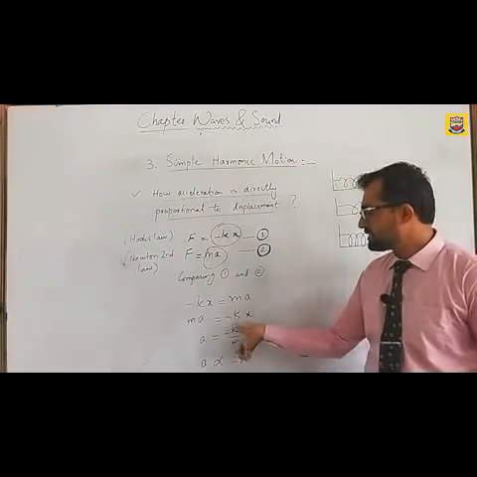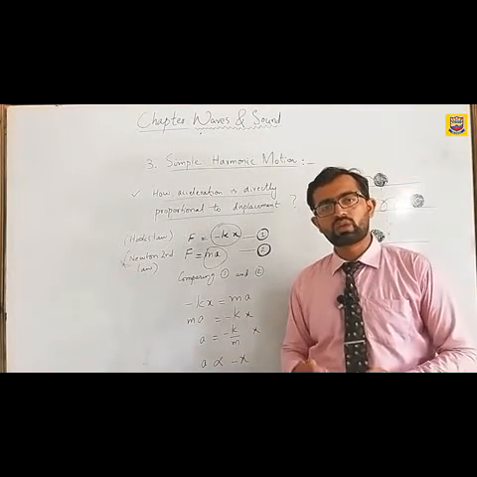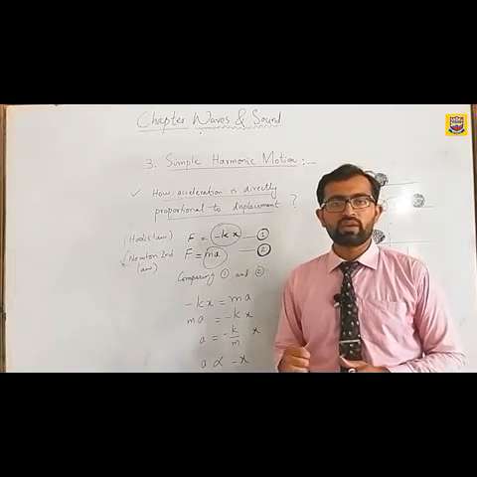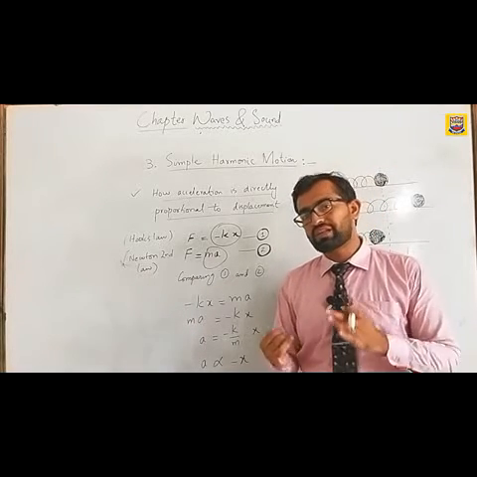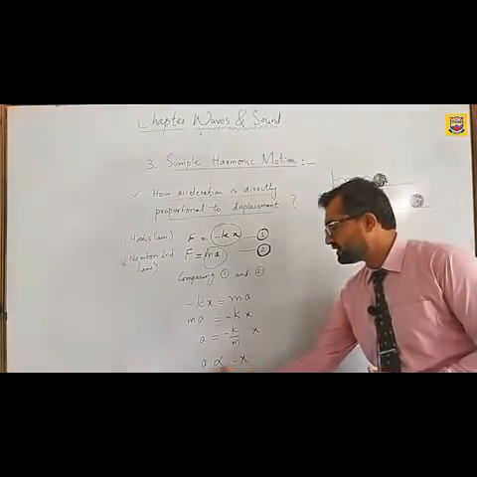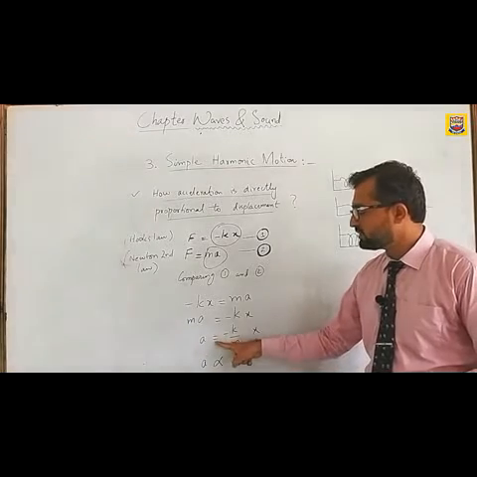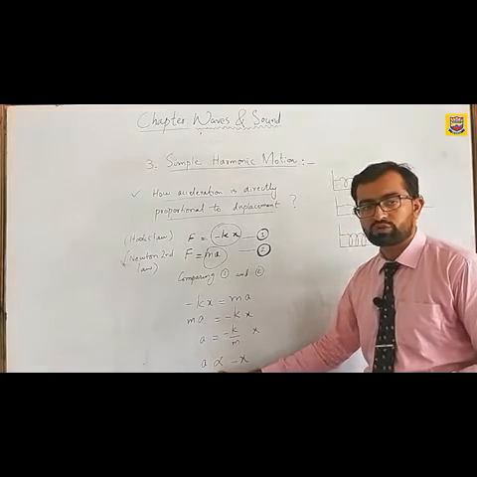As you know that whenever we remove the proportionality sign, we place two things, equal to and constant. Now we are doing the opposite thing. We are just removing the equal to and constant. So whenever the equal to and constant are removed, instead of it proportionality sign comes. So k upon m, which was constant, and is equal to, we have removed these two things and instead of it we have placed proportionality sign.